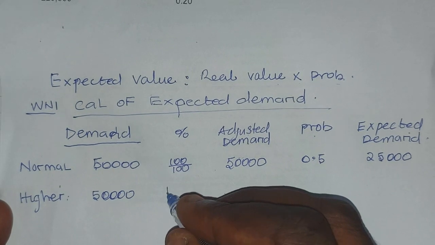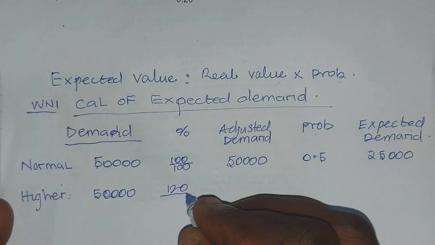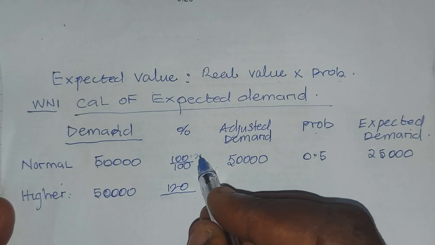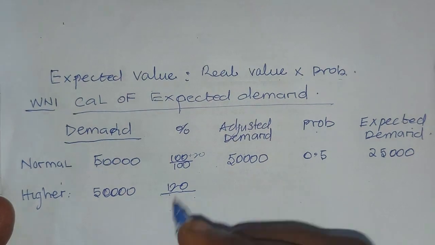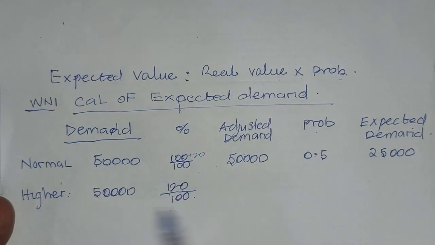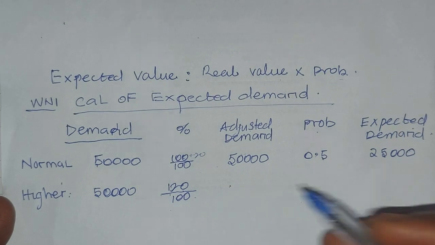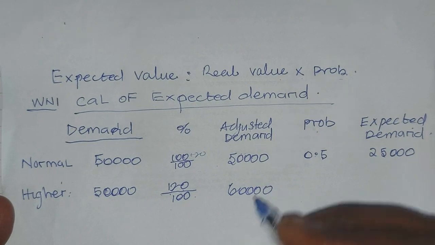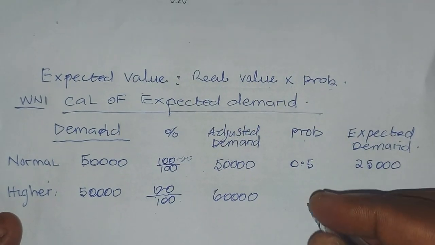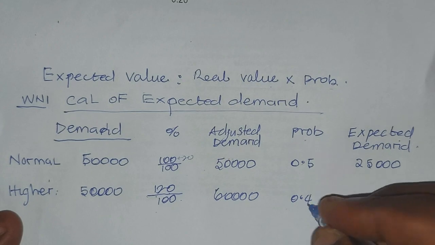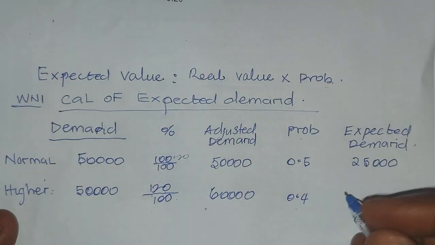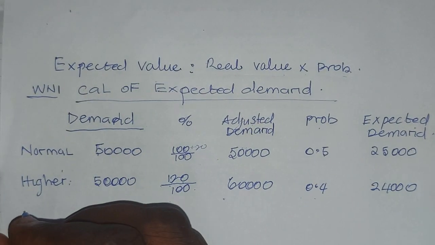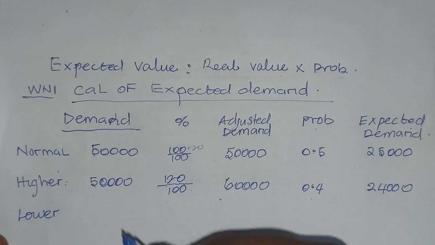We are told that it will be 20% higher, so we add 20, that is 120 over 100. When you multiply with this, that will give you 60,000. Then the probability is 0.4, and when you multiply 0.4 with this, what do you have? 24,000.